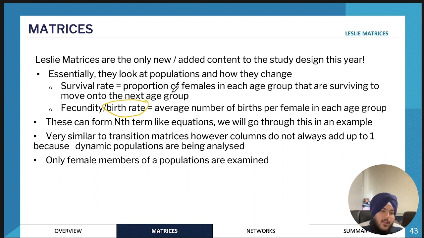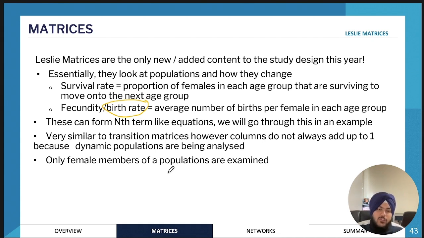And then the other thing that we have a look at is birth rate. So birth rate is, on average, how many babies are being born per female in each age group. For example, in the insect population, in the first week, the insects are not mature enough to give birth, so the birth rate is going to be 0.